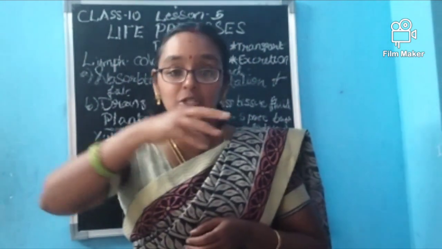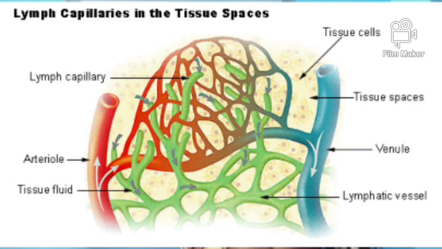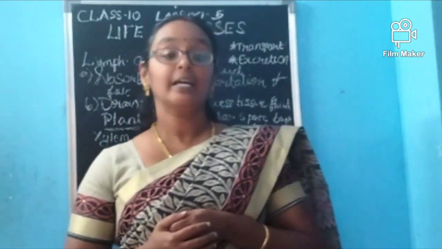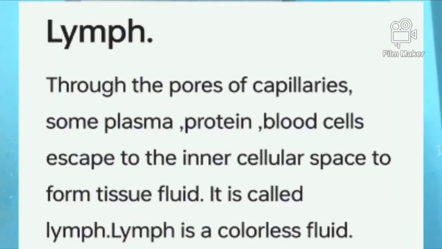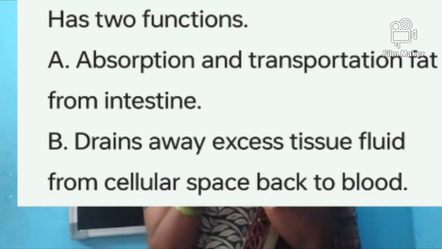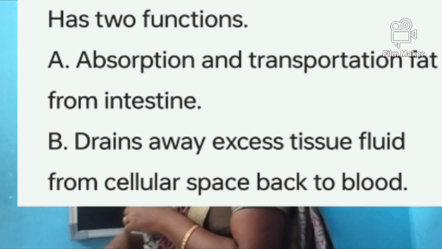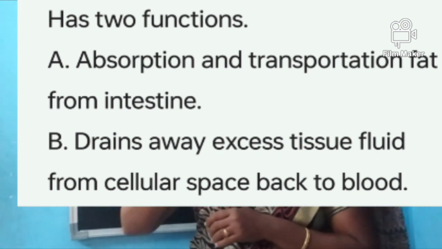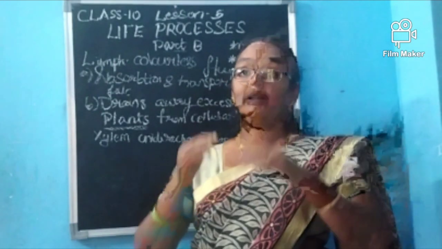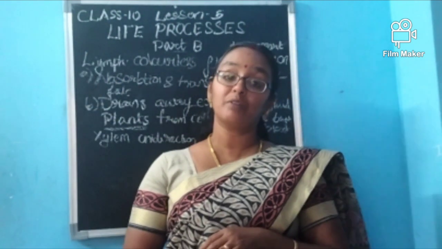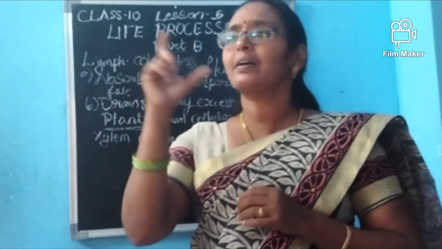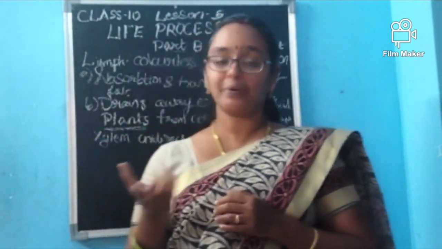This will combine to form this lymph. It is a colorless fluid. It helps in the absorption and transportation of fat. The fat will be absorbed and transported through the blood or through lymph. Lymphatic tissues will be present. Not only that, the things which are drained away from the cell will be collected back to the blood with the help of this lymph. You have to understand what lymph is and how it functions.